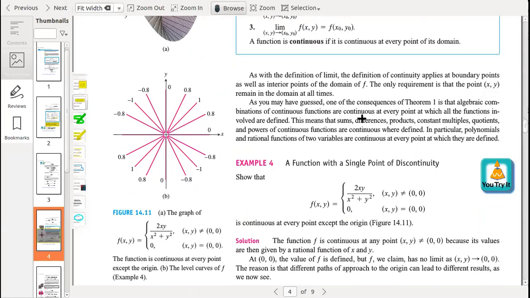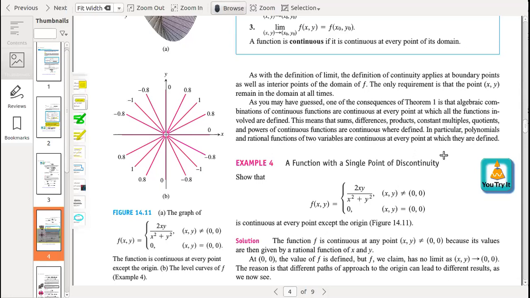This means that sums, differences, products, constant multiples, quotients, and powers of continuous functions are continuous where defined. In particular, polynomial and rational functions of two variables are continuous at every point at which they are defined.